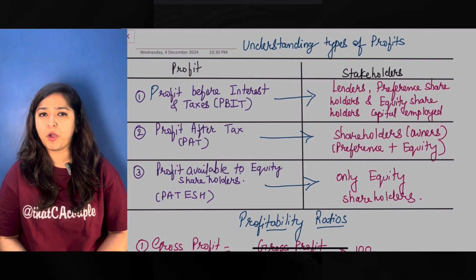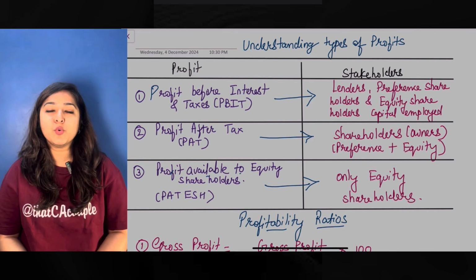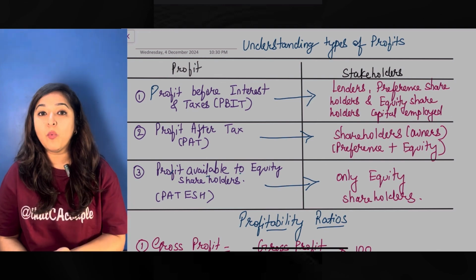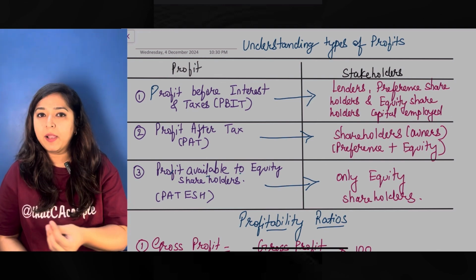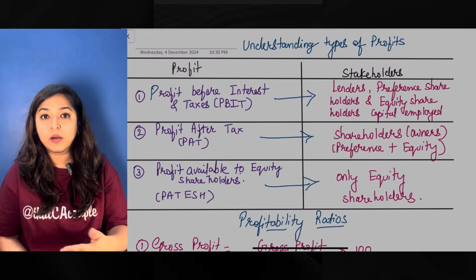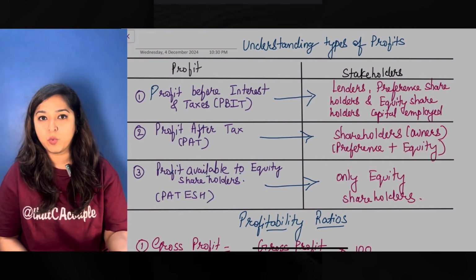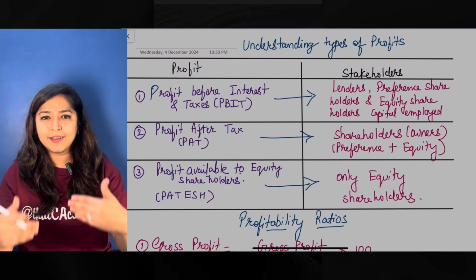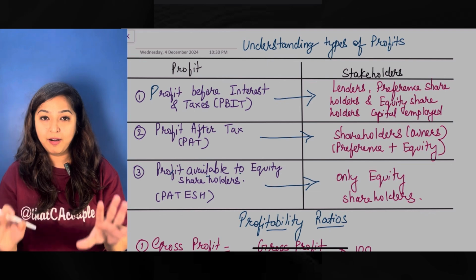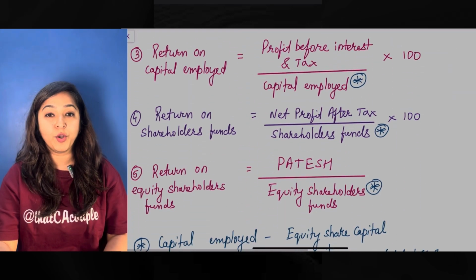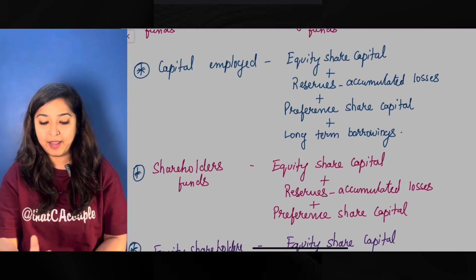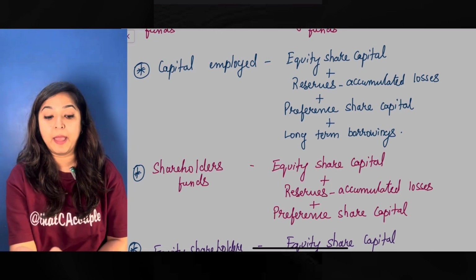Before we go ahead with profitability ratios, there are two things that we will need to understand. One is the type of profits and the other one is the type of people who have given us funds. We will call them stakeholders, or people who have contributed funds into our business. Over the video, you will understand why we need to understand these two concepts before we move on to the formulas. So the first concept that I want you all to understand is capital employed.